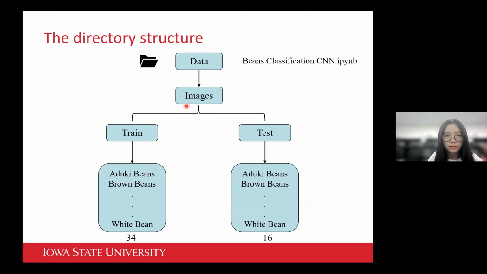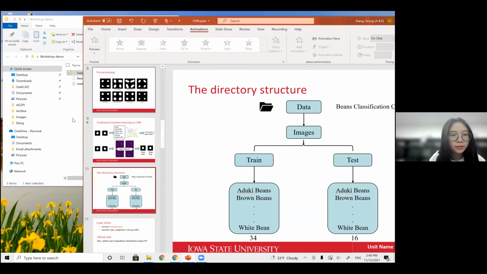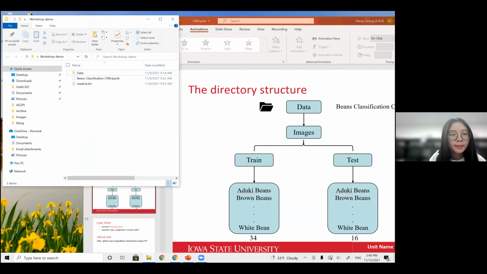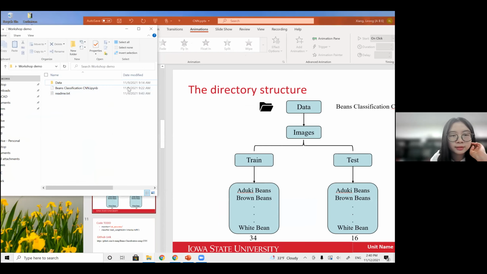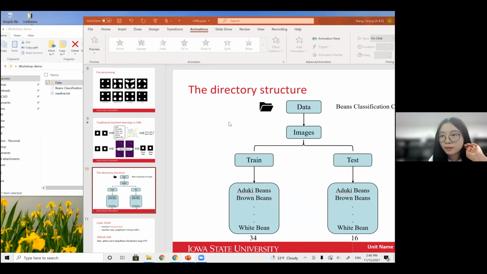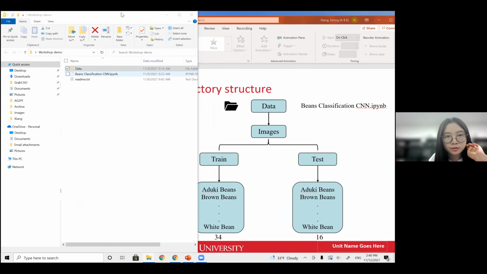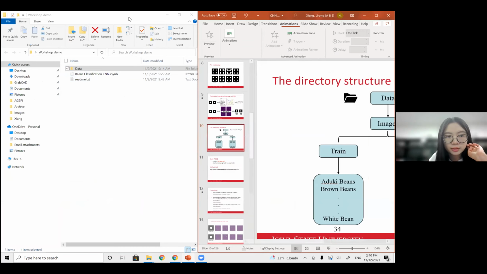Now let's move to our code. I think most of you have received a zip file which contains the data and the source code. Let's see what we have in this zip file. There are 3 items, the data, which contains some images. I show the directory structure here.